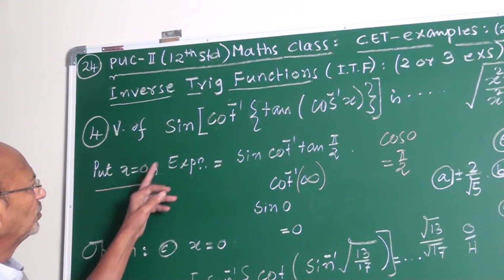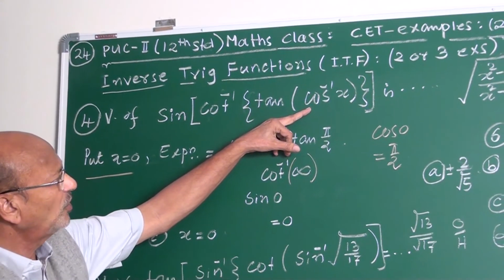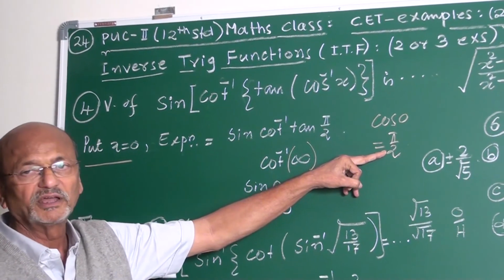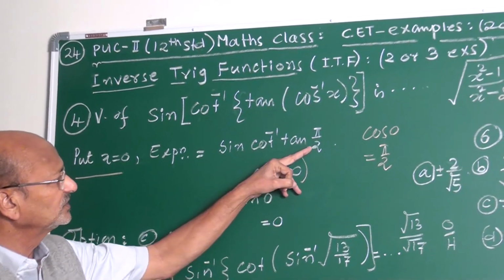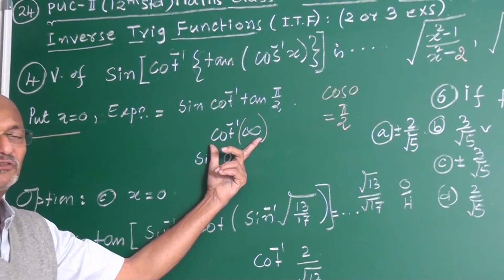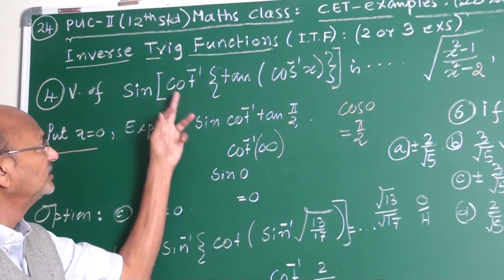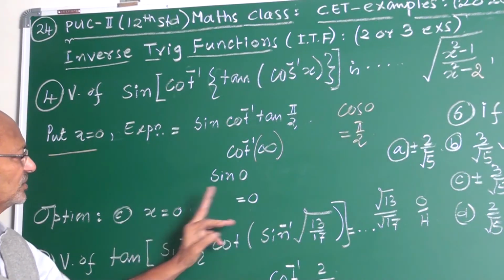Put x equal to 0. Given expression sine cot inverse tan cos inverse 0 is 90 degrees. Why? Cos 90 is 0. Tan 90 is infinity. What is cot inverse infinity? It's 0. What is sine 0? Here, sine 0 is 0.